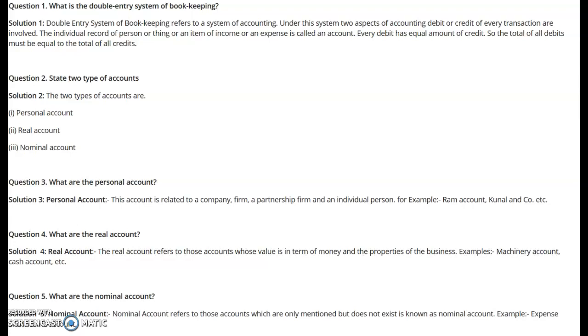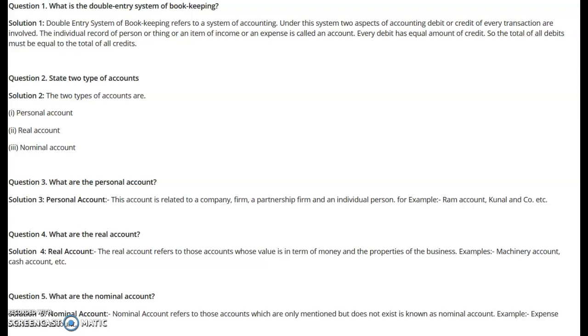Please understand, all the accounts of the assets of a business are called real accounts, because they have value in terms of money and the properties. Once again, all the accounts which are categorized as the assets of a business and have value in terms of money are categorized as the real account. For example, cash account, machinery account, building account, investment account, debtors account, they all are real accounts.